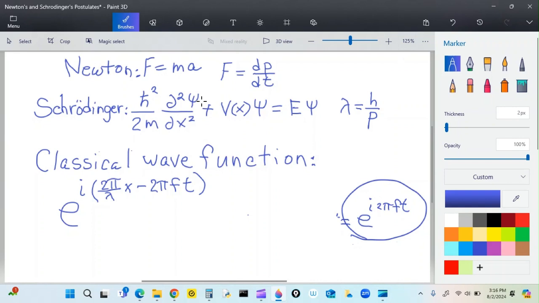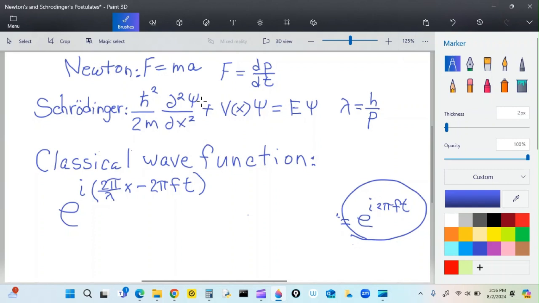In other words, that is going to be moving up and down with the wavelength, and the 2 pi ft is going to be subtracting from that. So that'll give us the actual wave as it moves through space. If this still doesn't make sense to you, then maybe go back and look at your classical wave functions, because we're trying to solve this deadly thing up here, this Schrodinger thing. That's the one that we've got the most headaches with.